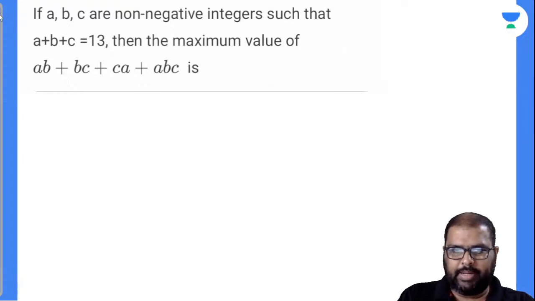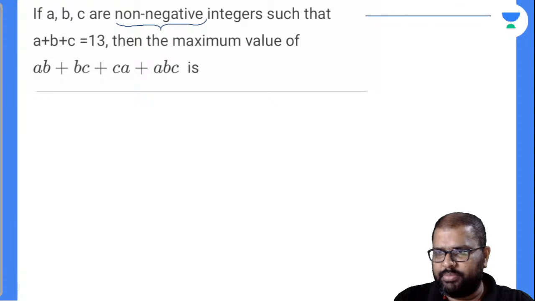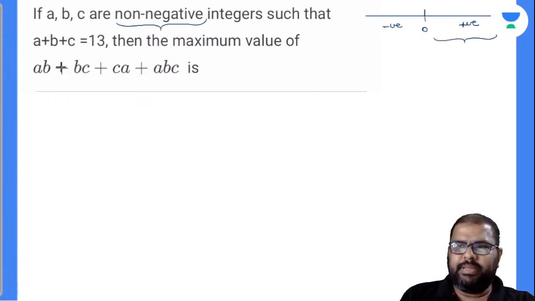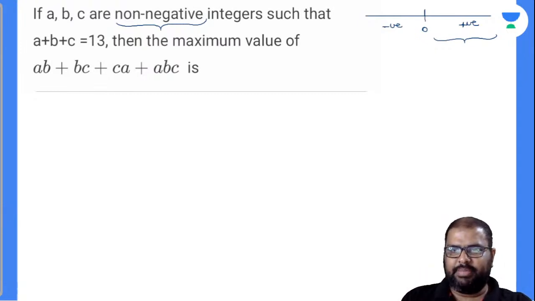All right. So see here, A, B, C are non-negative, it seems. Matlab can be 0. Non-negative means it can be 0, right? In an integer scale, everybody knows there will be 0, positive, negative. Am I right or wrong? So non-negative means you have to write all the positive numbers, take up to infinity. A plus B plus C is equal to 13, then the maximum value of AB plus BC plus CA plus ABC is the question asked, it seems.